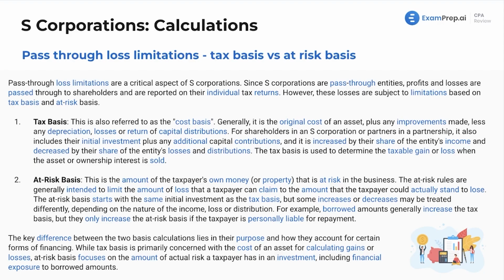The key difference here between the two basis calculations lies in their purpose and how they account for certain forms of financing. Tax basis is primarily concerned with the cost of an asset for calculating gains or losses, whereas at-risk basis focuses on the amount of actual risk a taxpayer has in an investment, including financial exposure to borrowed amounts. First step is to understand the differences, and then we'll apply them. We'll see where they're relevant. We'll see where this all comes into play.